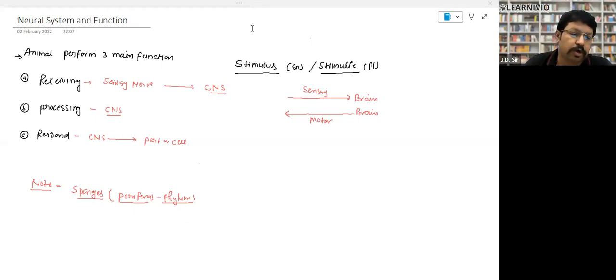I was telling you what the function of the neural system is. First, their function is receiving. What does receiving mean? Receiving means they receive the stimulus. Now, what are the stimulus or stimuli? Tell me. Touching something, light is a stimulus, temperature is a stimulus. So how do you define a stimulus?